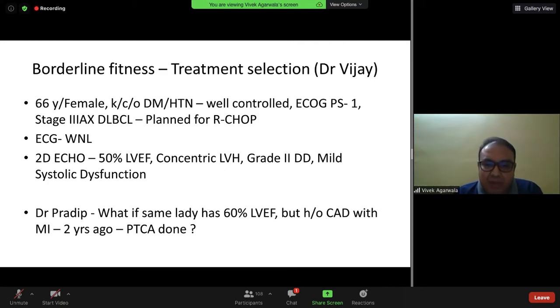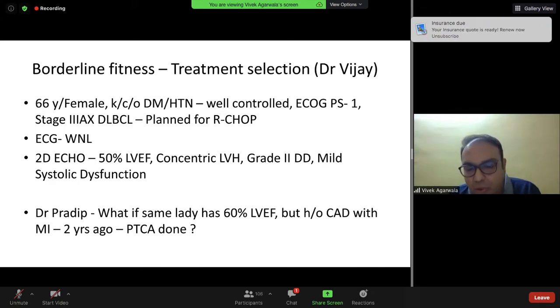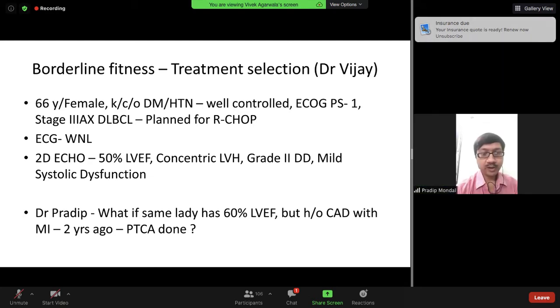Very good. Dr. Pradeep, same lady, but she has a normal ejection fraction, but there is a history of coronary artery disease with myocardial infarction 2 years ago, and the PTCA was done 2 years ago. So again, same lady, R-CHOP. Will you go ahead with R-CHOP, or you don't want to give R-CHOP? Yes, sir, no issue. We can go ahead with R-CHOP, sir.